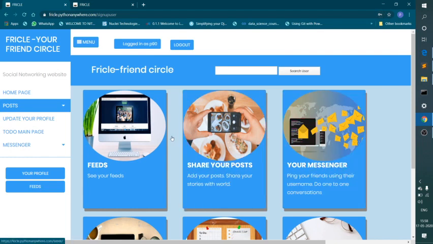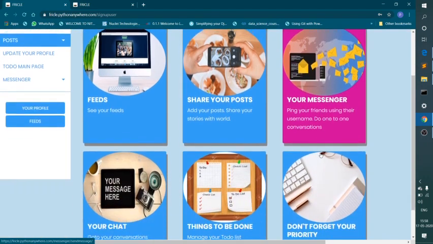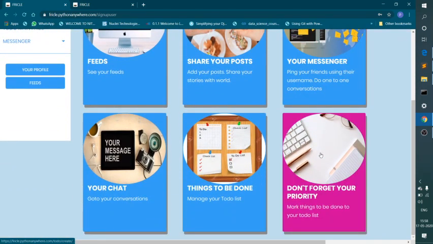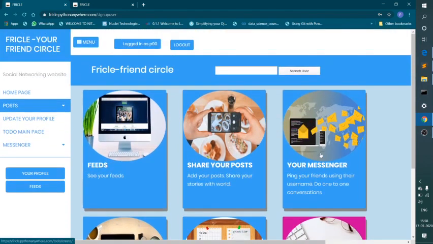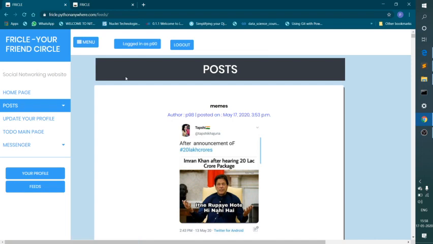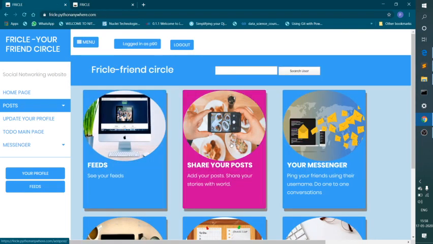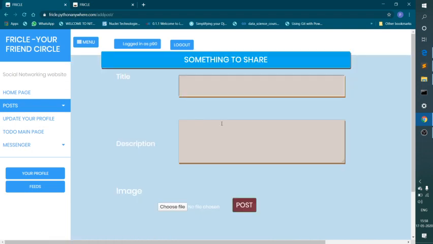On the home page it will show various options like feeds, share your posts, your messenger, your chat, and things to be done. Don't forget your priority. These are links to the various options provided through this website. By going to feeds you can see someone else's posts, and you can add a post if you like by going to share your post.